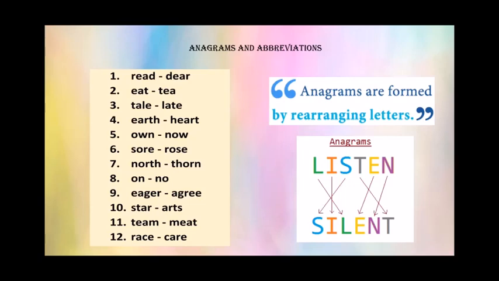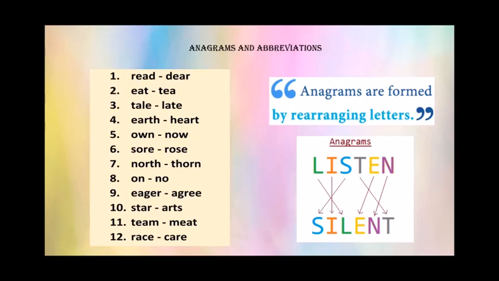So there are some examples here, like read, R-E-A-D. If we jumble up and make another word out of read, it becomes dear. Similarly for eat, there is another word from the same letters, that is tea. Tail, tail becomes late. Earth, when we jumble up the letters from the same word earth, we have another new word, that is heart.